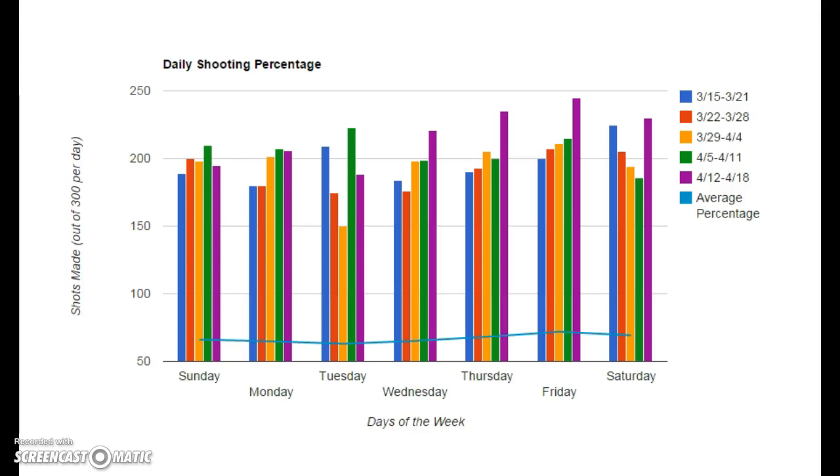The type of graph I used is a combo chart. I chose to use a combo graph because I wanted to show the exact number of shots I made per day and also the overall average percentage of shots I made per day. Made shots per day were visualized in bars, and the average percentage was visualized with a line graph. Combining the two types of graphs helps visualize the two sets of data by making them distinct from one another. Furthermore, the data is simple, clean, and straightforward.